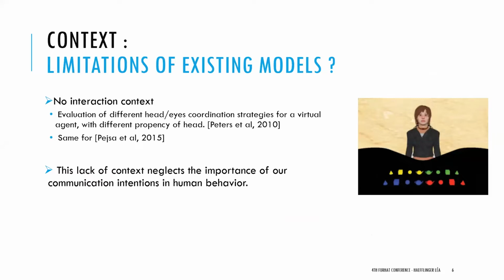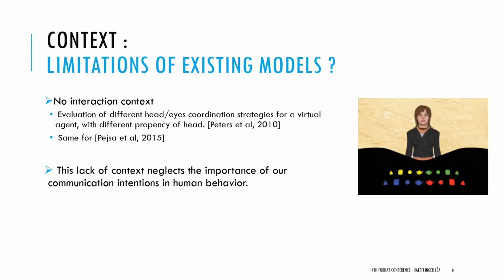There are some other studies that try, as we do, to evaluate different coordination strategies between the head and the eyes for a virtual agent, but again it's not in interaction. As you can see in the right picture, it's a virtual agent that has to look at some objects on a table.